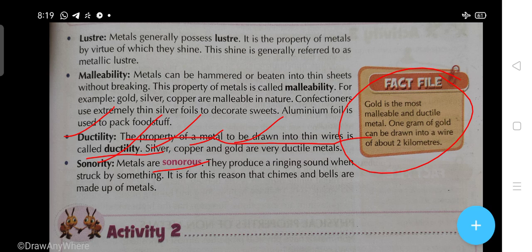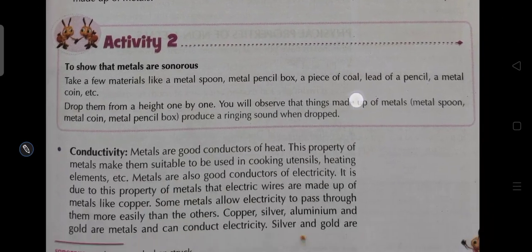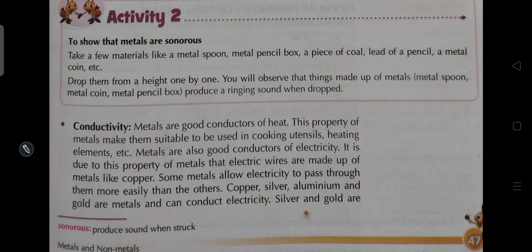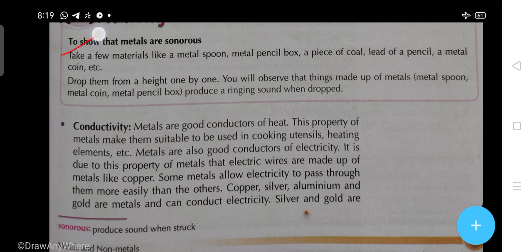1 gram of gold can be drawn into a wire of about 2 kilometers. Very interesting fact, students. 1 gram of gold can be drawn into a wire of about 2 kilometers. Then there is an activity to show that metals are sonorous. How can we say they produce sound?